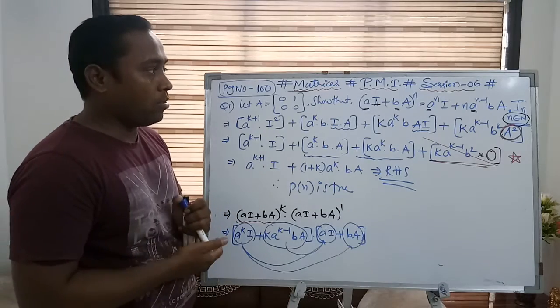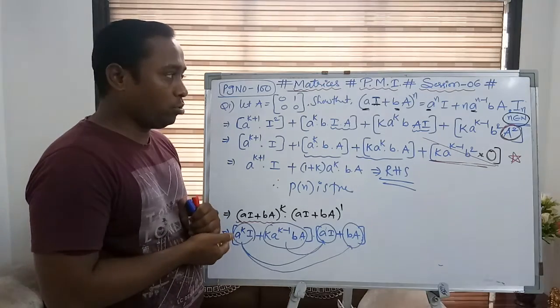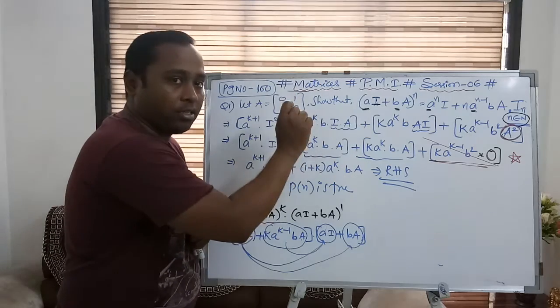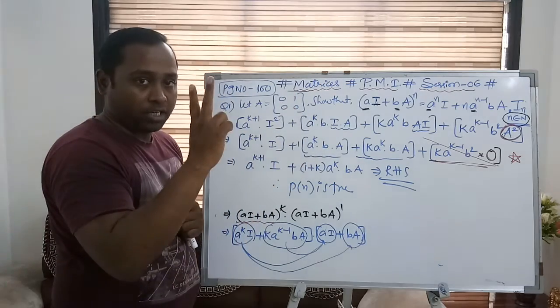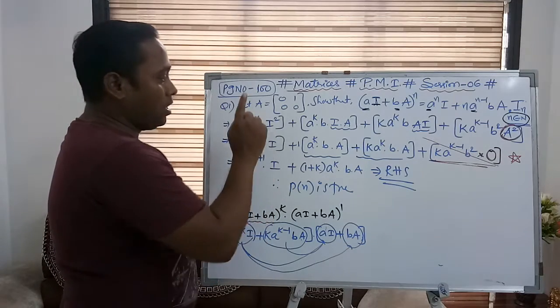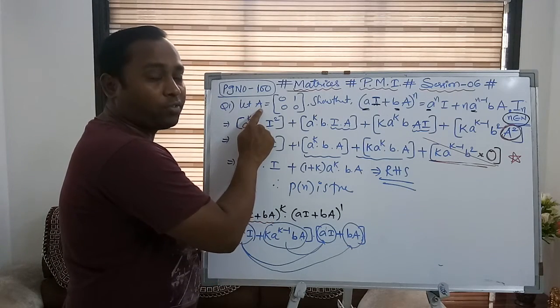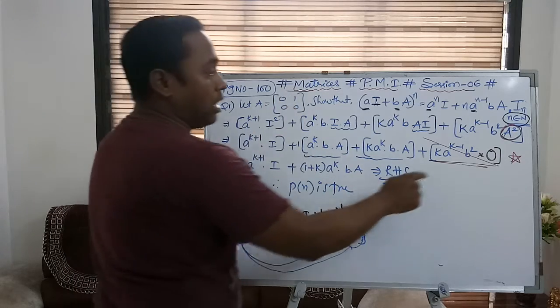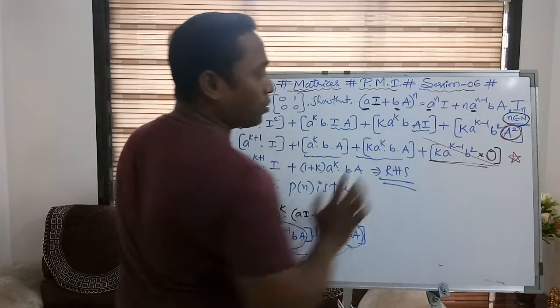So now you have observed from this question that this result is valid on two different conditions. One is the given square matrix of 2 by 2 order of the form 0 1 0 0, and second is n belongs to natural numbers.